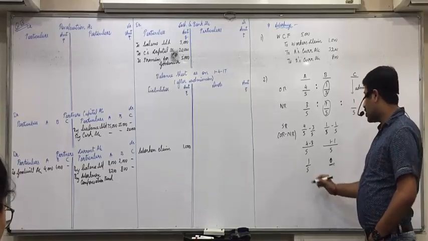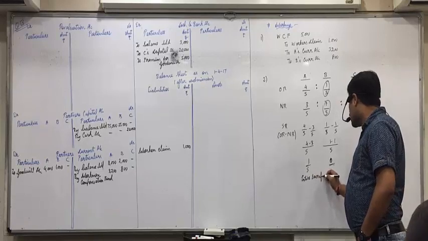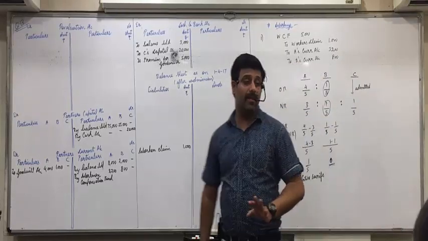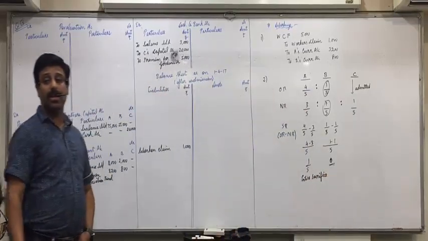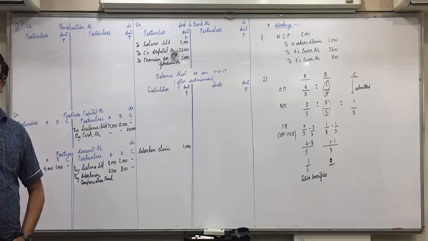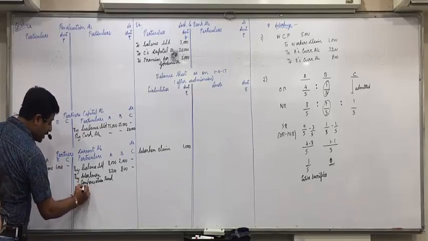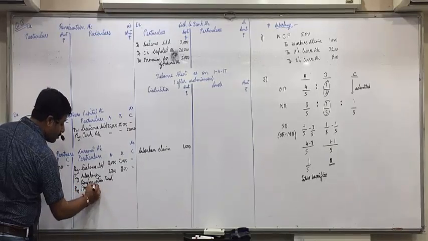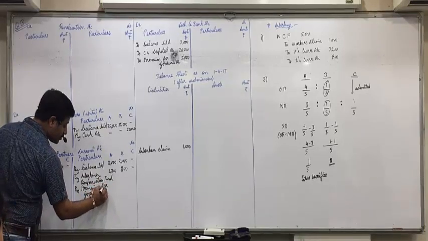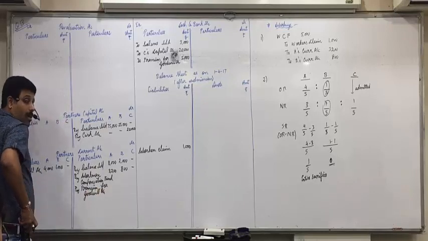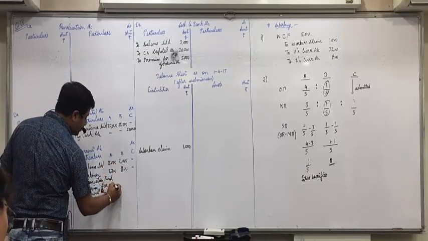Are you all clear with this? So entire sacrifice is of whom? So entire premium for goodwill will go to whom? A only. Entire sacrifice is of A. So entire premium for goodwill will go only to A. Are you all clear with this? Partners' current account credit side, by premium for goodwill account, entire 5,000 in A's column.